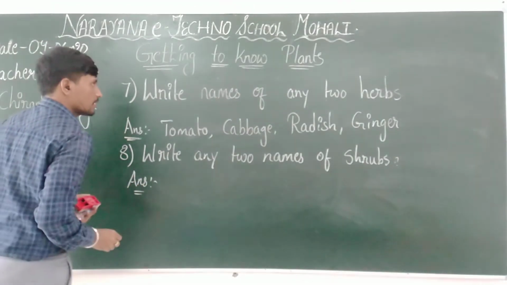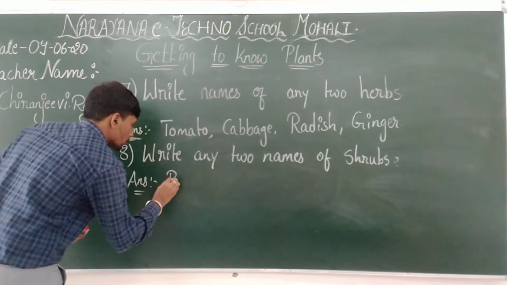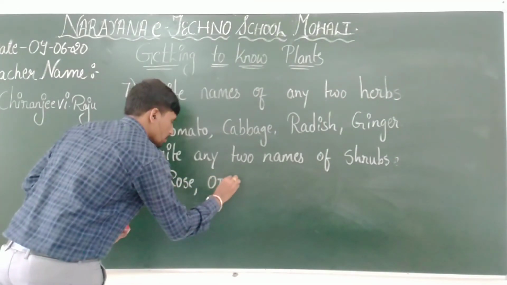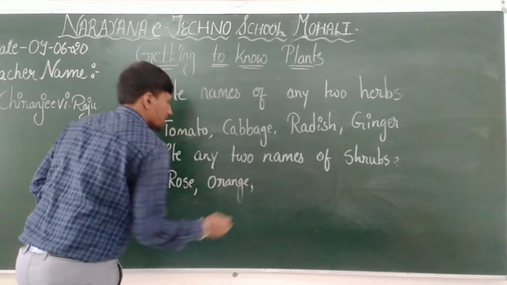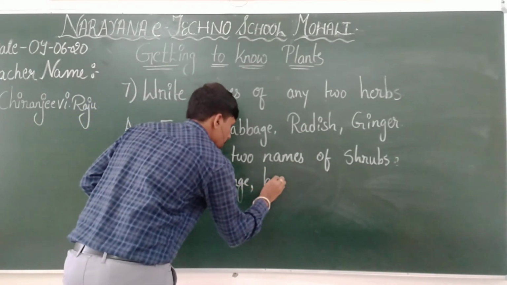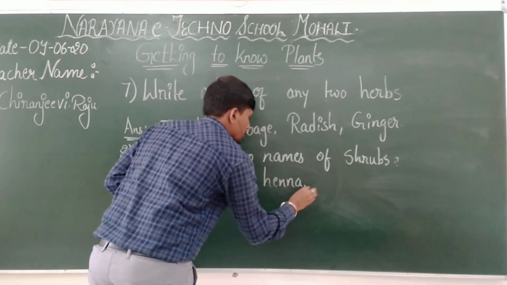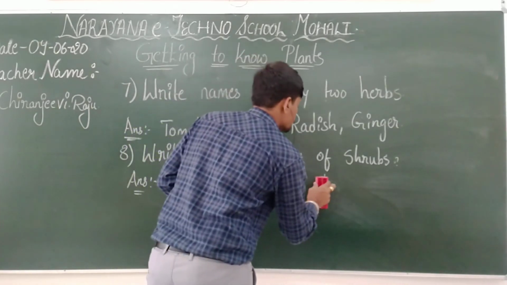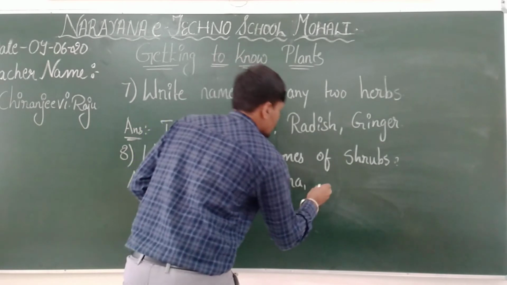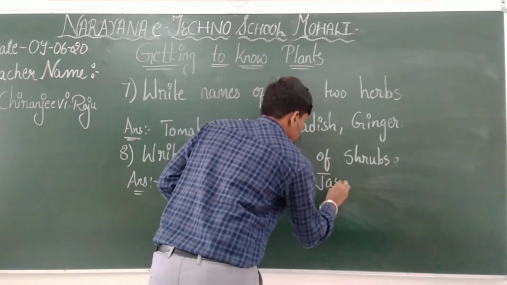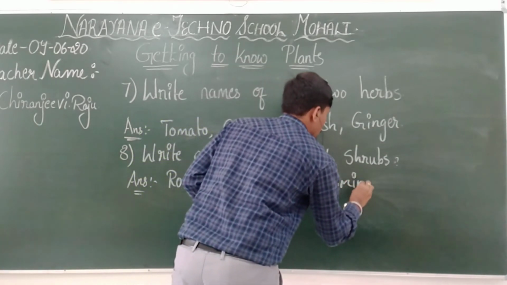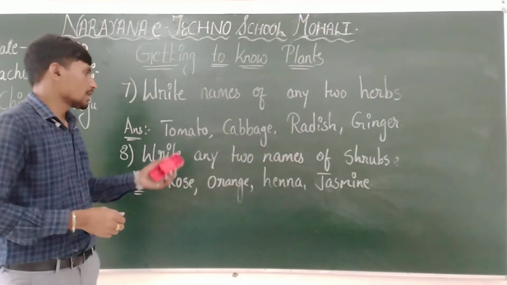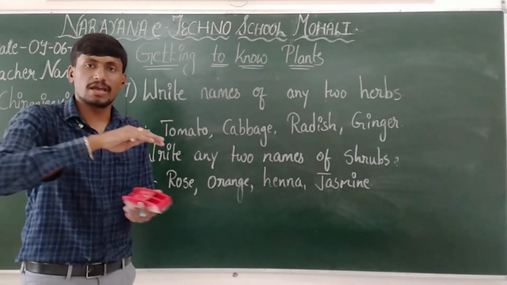examples for shrubs are, we can take rose plant, orange plant, henna, jasmine. Neem, sorry, not neem, it won't come under shrubs. They used to be of medium height.